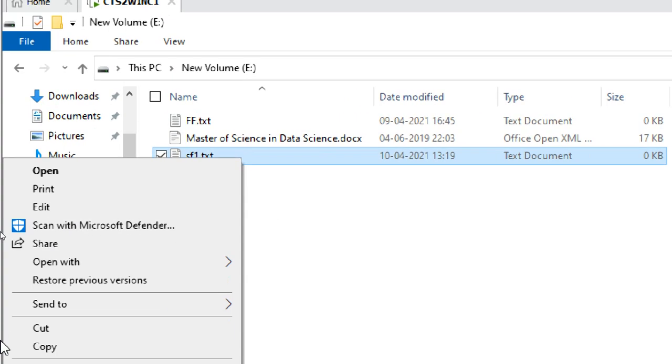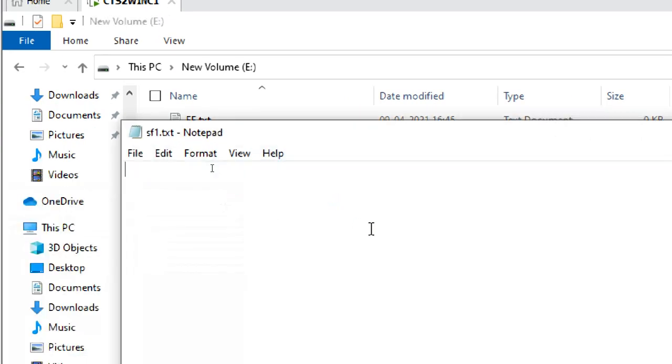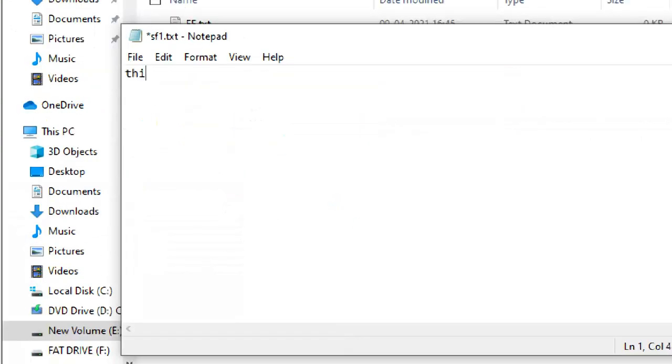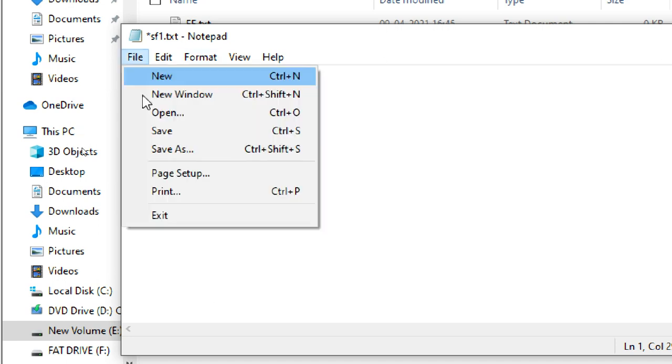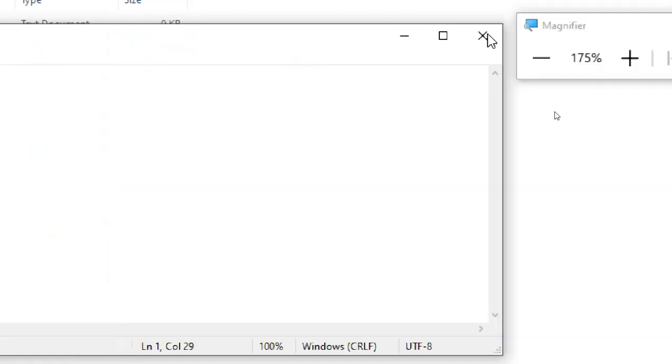Now I'm going to edit this with Notepad only. I'm writing: this is the sf1 file by student one. I saved it and closed it.